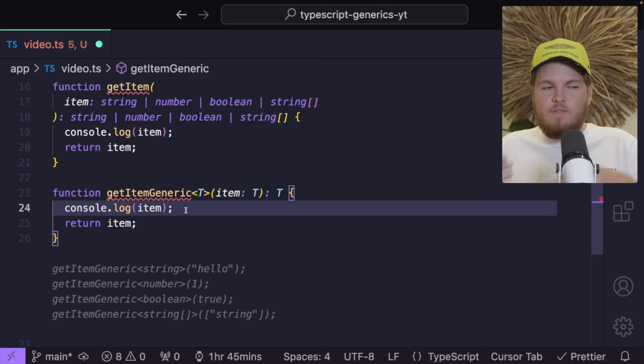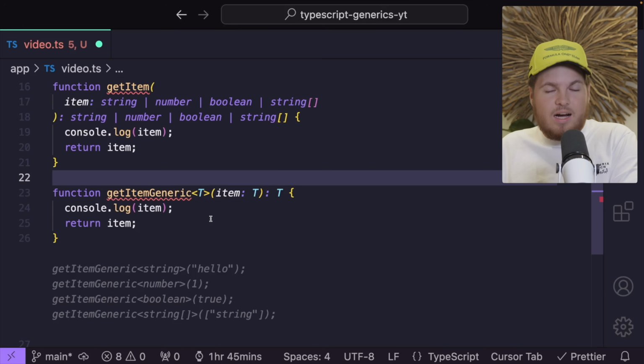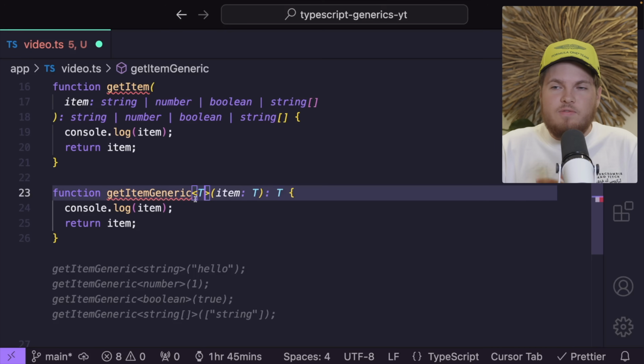This T is first of all a generic type parameter. That's what you call it. And you can think of it like a placeholder for your actual type. And of course, you don't have to name it T. You can also name it A or B or C or XYZ. Honestly, I don't care. T in most cases makes the most sense, but you can use whatever you want.